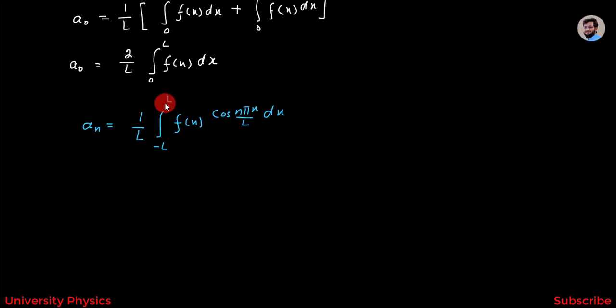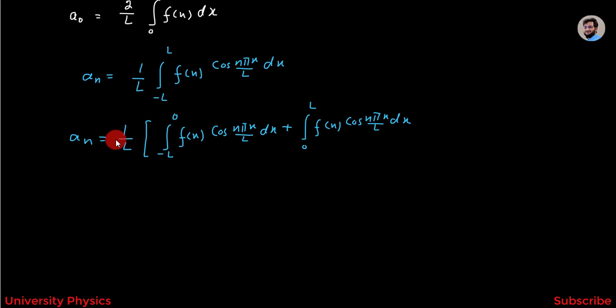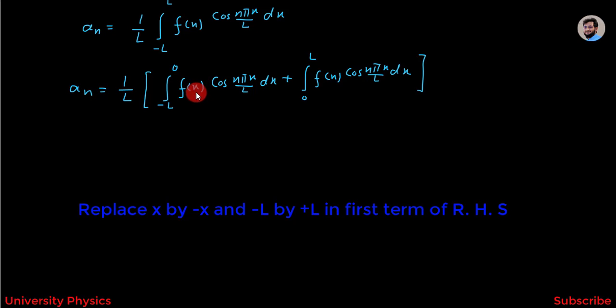Here I have to split these limits from minus L to 0 and from 0 to L, and this will become equal to an is equal to 1 over L into integration from minus L to 0 f of x cos n pi x over L dx plus integration from 0 to L f of x cos n pi x over L dx.